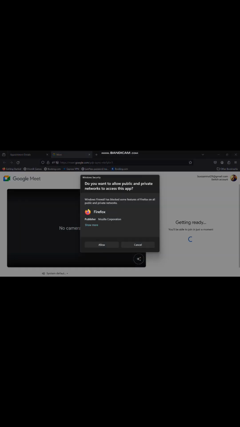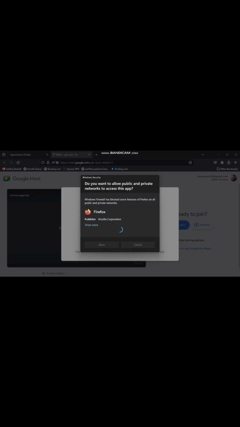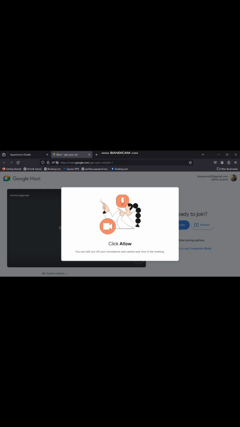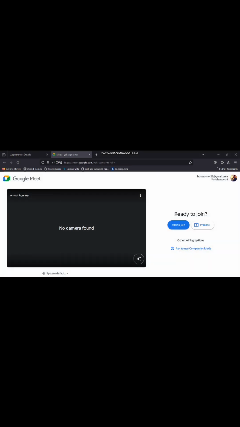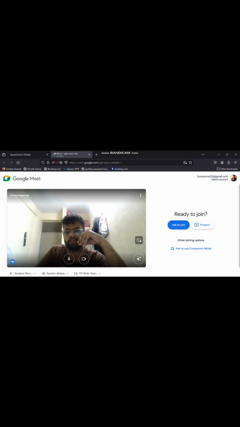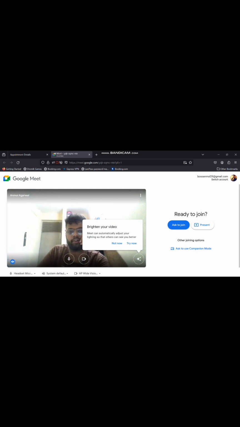Here is the Google Meet link which is provided by the doctor, in which you can see the administrator panel has already joined the link. The administrator panel is already present on the required link and they will manage the doctor and the patient. Now after the patient reaches the Google Meet, they can ask to join and then talk with the doctor for the required prescription.